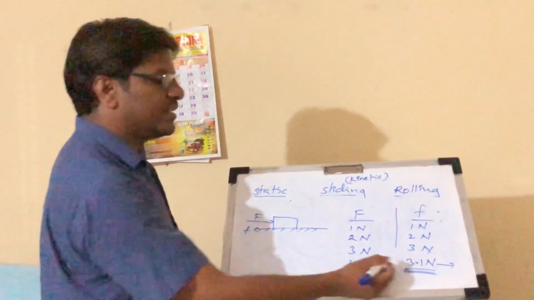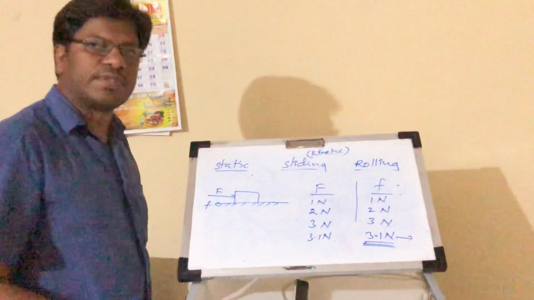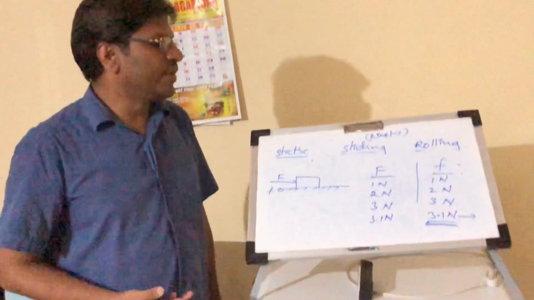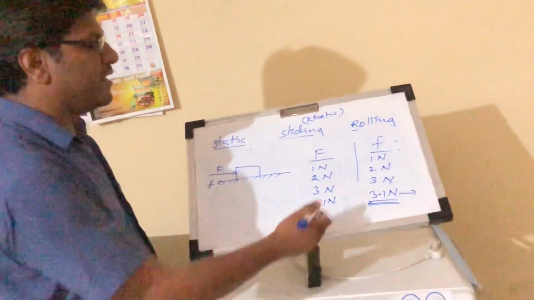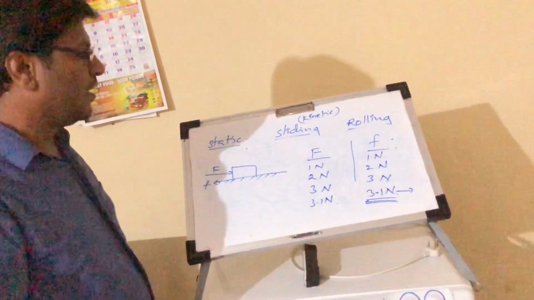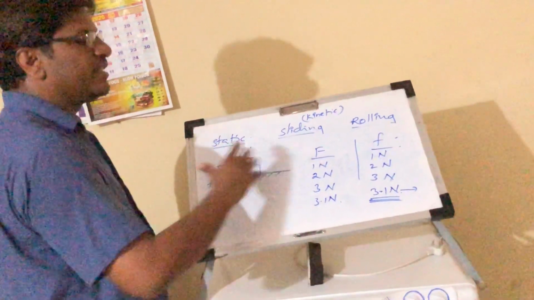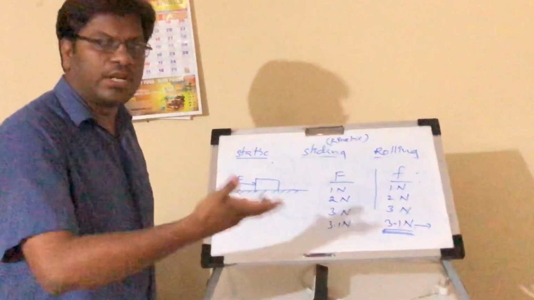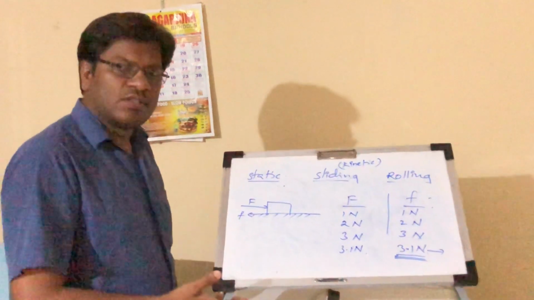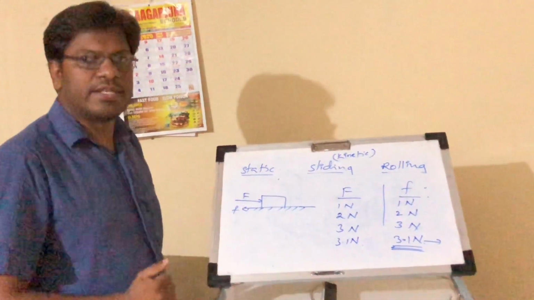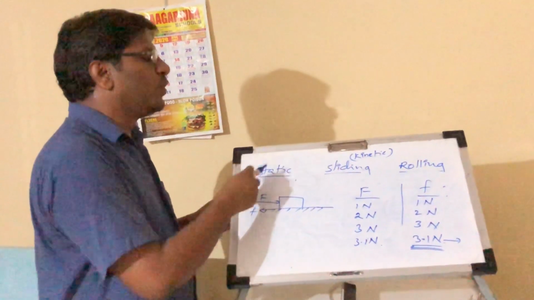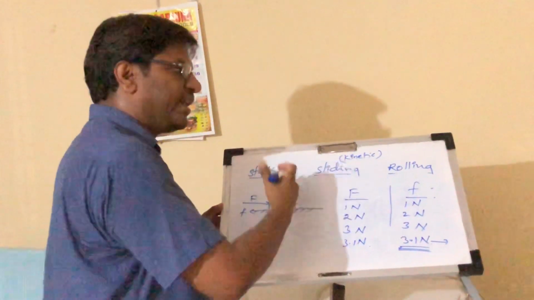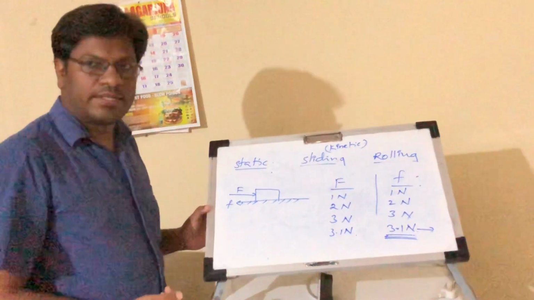What is the limiting friction? The maximum value of static friction is called the limiting friction. That is 3.1 Newtons. So this is the maximum value of static friction, 3.1 Newtons. Afterwards, if you increase the force, the frictional force will not increase, it will decrease. From this we can say static friction is more than kinetic friction, and kinetic friction is more than rolling friction.